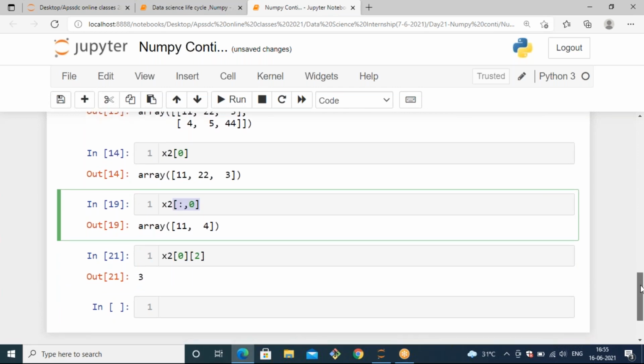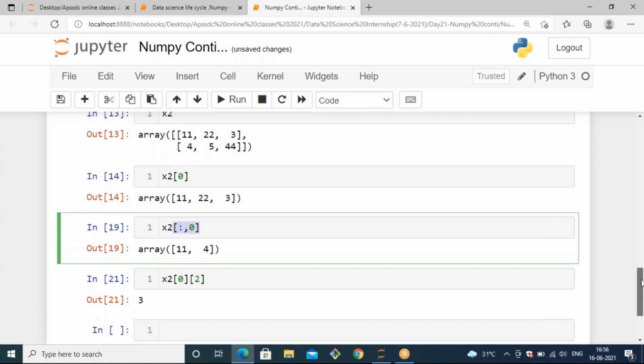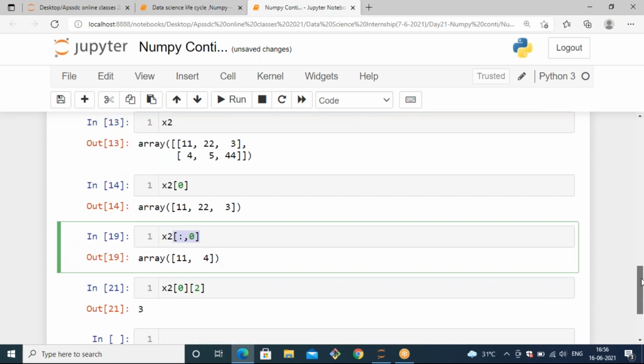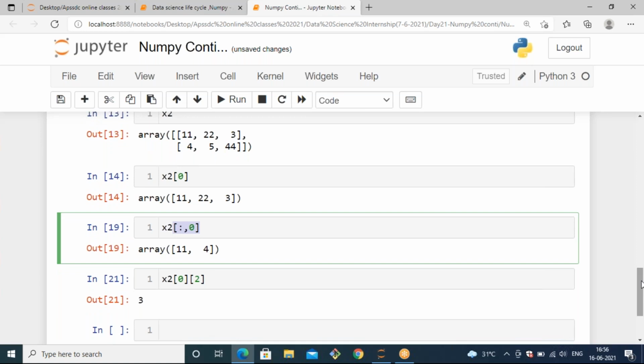Am I clear, students, on how to access the elements from two-dimensional arrays? Because it is very important. When you have huge data, out of that data we need to access only particular elements, particular rows only, or particular columns only. In that case, you need to know how to access it. So it is very important. Try to understand. If you want me to explain again, just let me know.